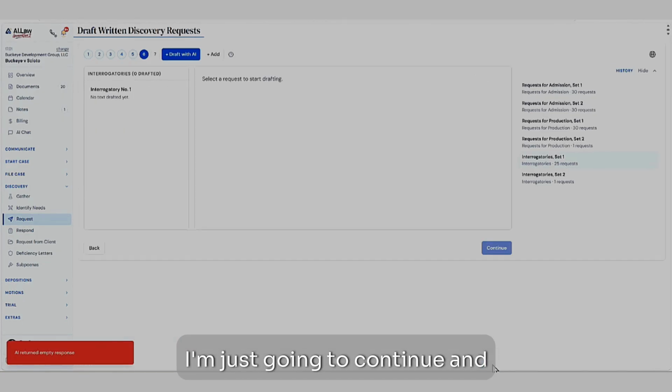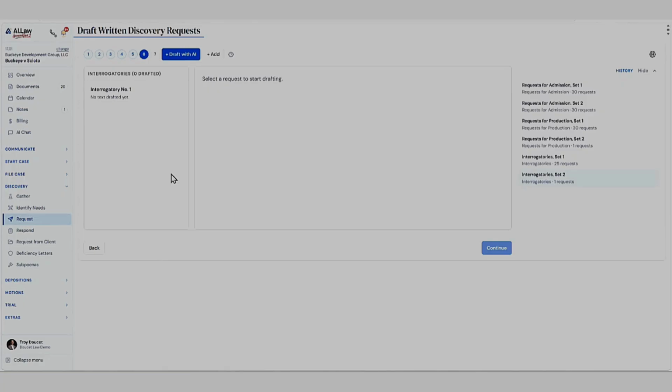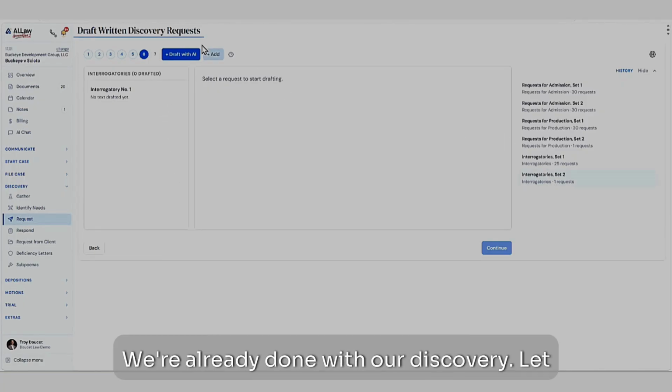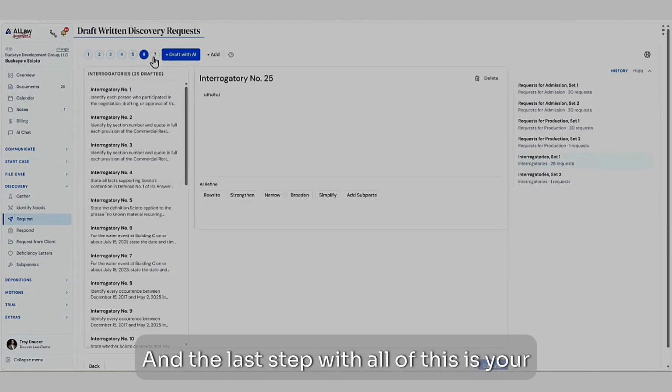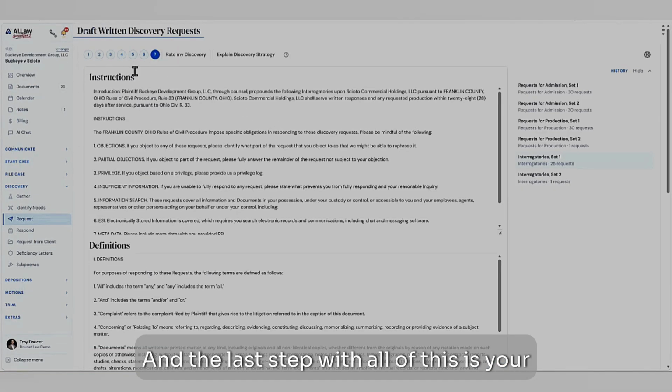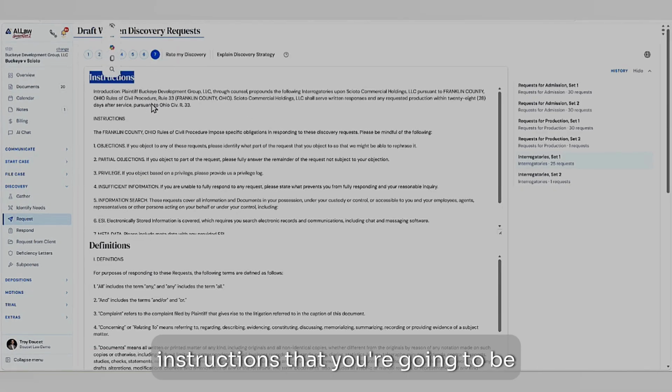I'm just going to continue, and then we're going to go into our last piece. We're already done with our discovery. Let me get back into the set here. And the last step with all of this is your instructions that you're going to be including.